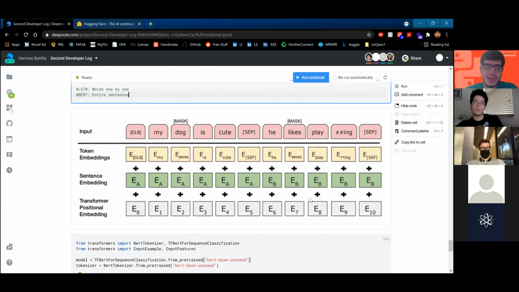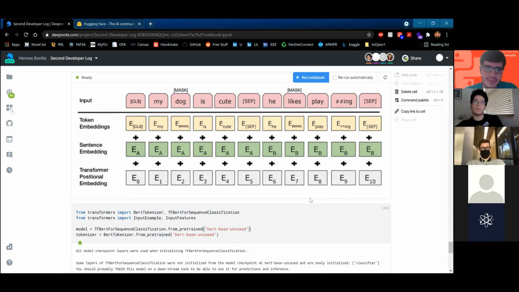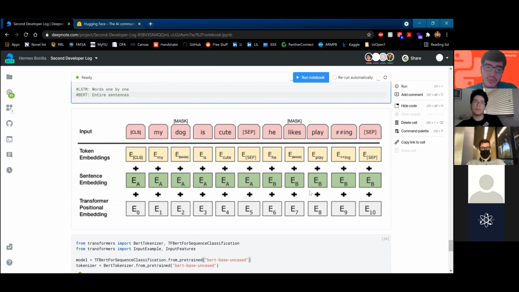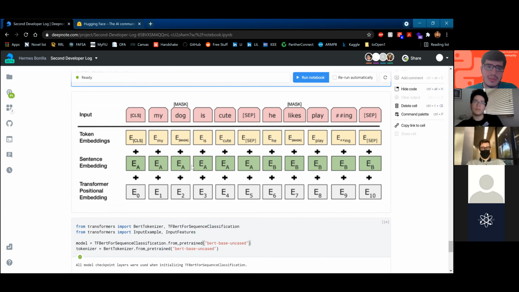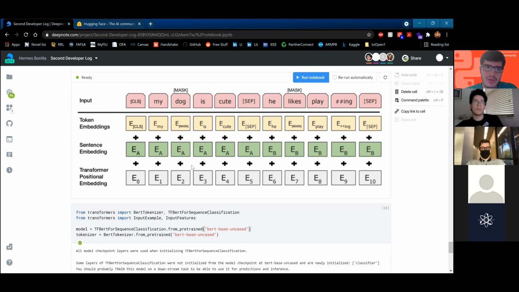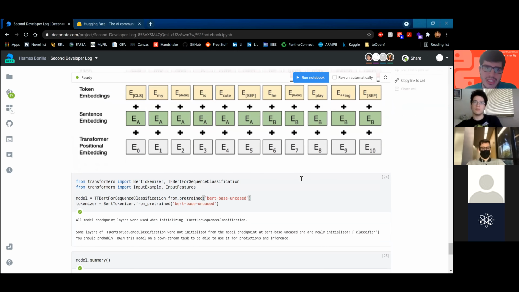And when we're going to classify, like what's going to come next or what's the sentiment, we actually need to put another layer on this, a classification layer, to take these transformer positional embeddings and classify them into whatever you want. And for us, it's going to be a binary classification of either negative or positive.